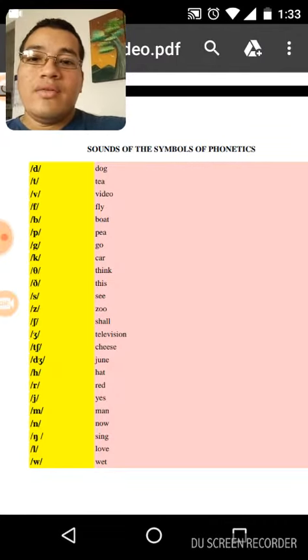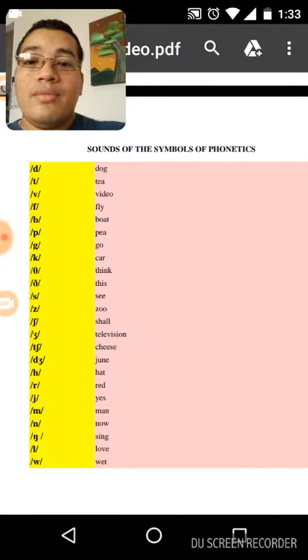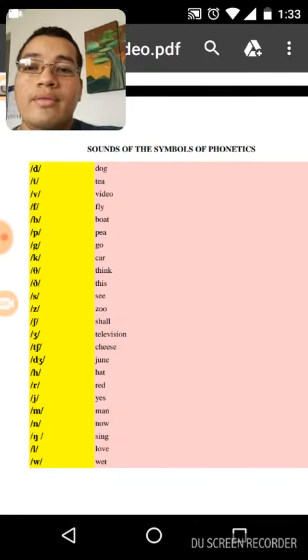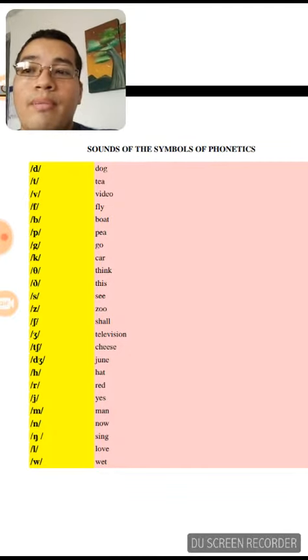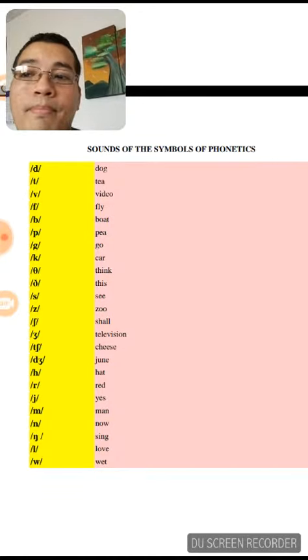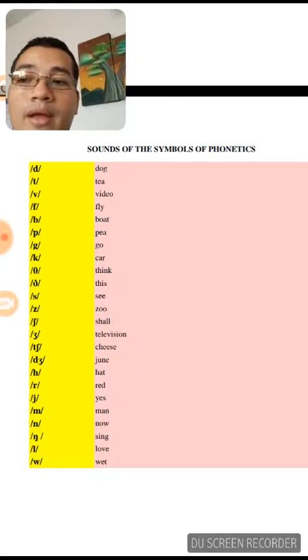Z, for example, dog. T, for example, T. V, for example, video. And for example, fly. For example, boot. P, for example, P.